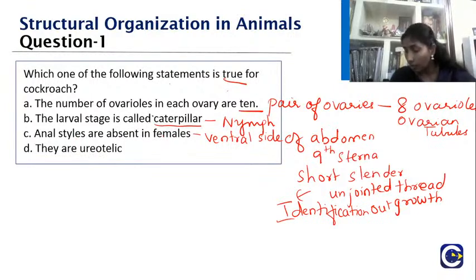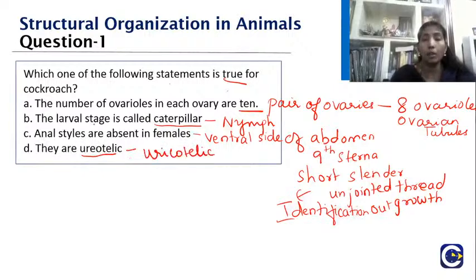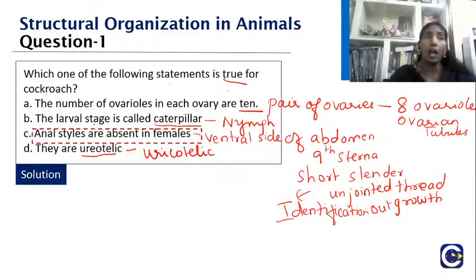Yes students, very good, Akshaya, Jeevita. You are giving the right answer. And what about ureotelic? No, all these insects are uricotelic, so that is not right. So what should be your right answer here? The answer is the anal styles are absent in females. I hope you understood. Very good.